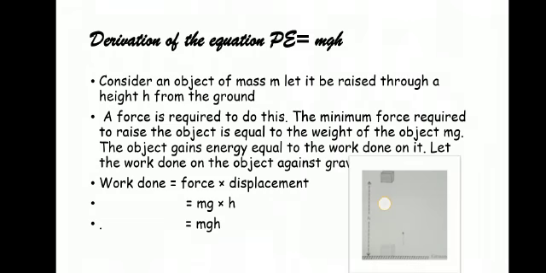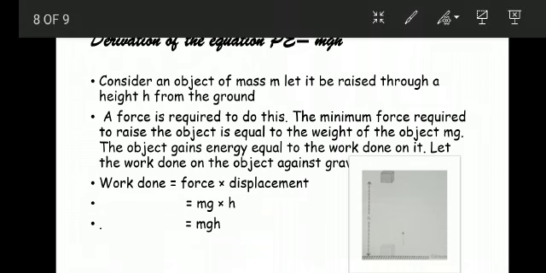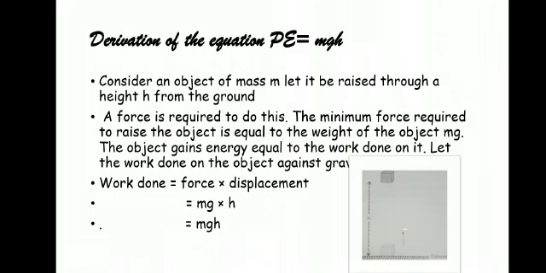Since the work done on the object is equal to mgh, an energy equal to mgh is gained by the object, and this is the potential energy PE of the object.